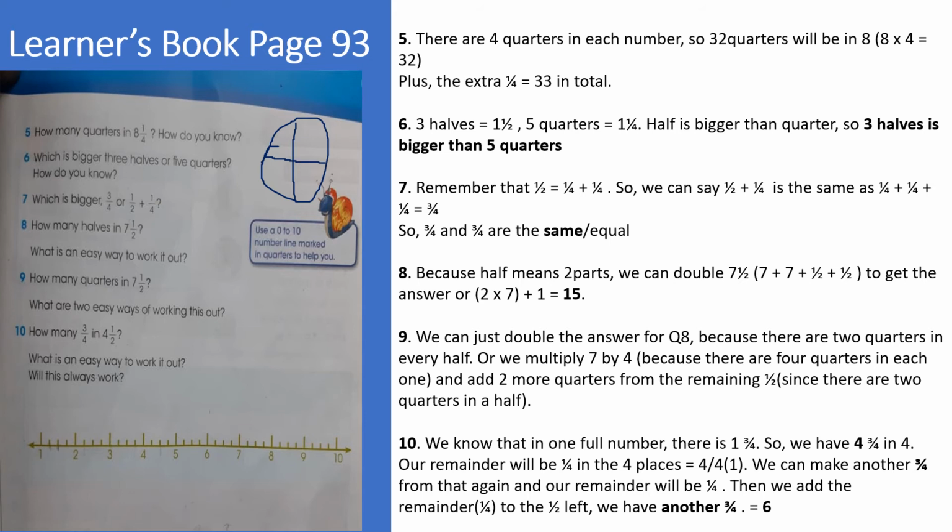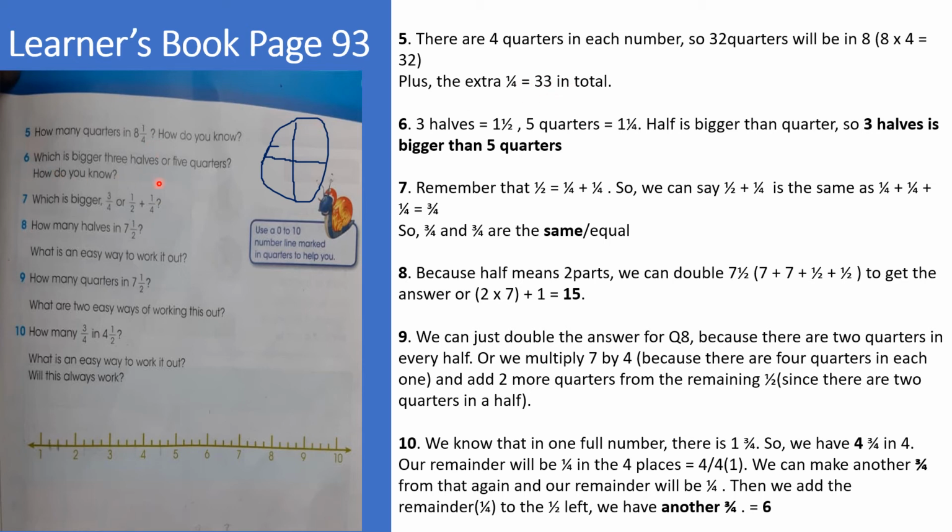So if there are 4 quarters in only one number, how many quarters are we going to have in 8? The same numbers like this. If we have a circle like this divided into 4, 8 times, that means 8 times 4 will be a simple way to solve that. 8 times 4 is 32. And from the question, we have 1 extra quarter here. Okay, so in 8 numbers, we have 32 quarters. Then we add the 1 extra quarter in the question, so that gives us 33 in total.